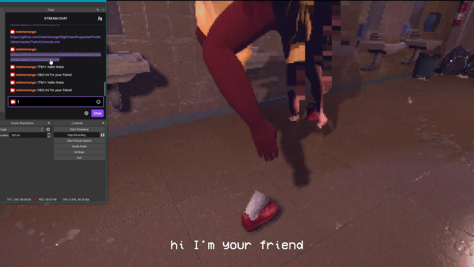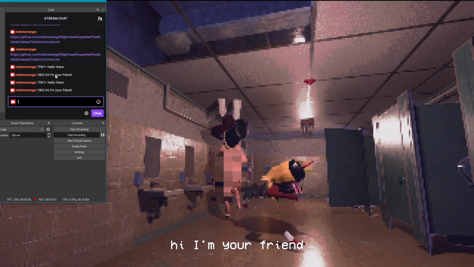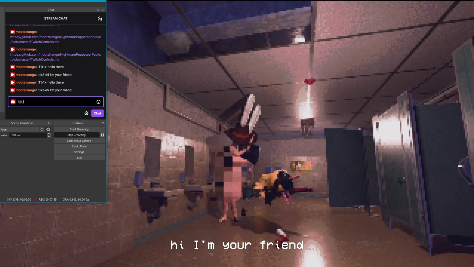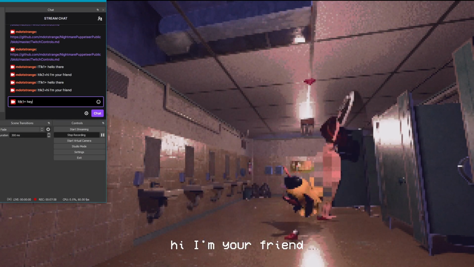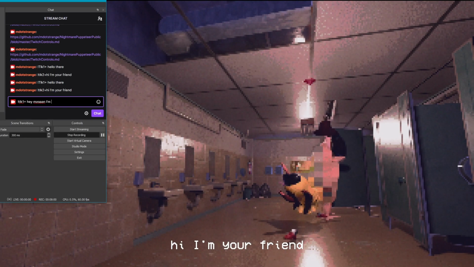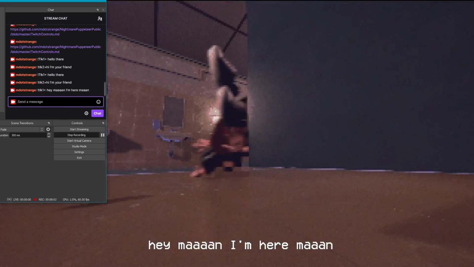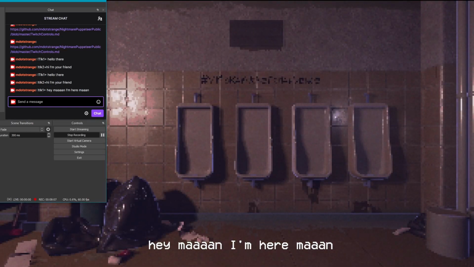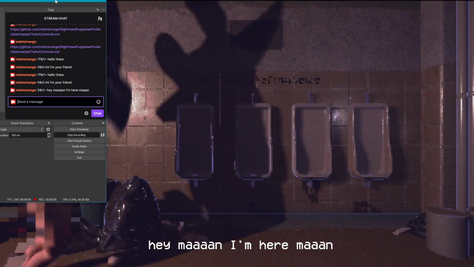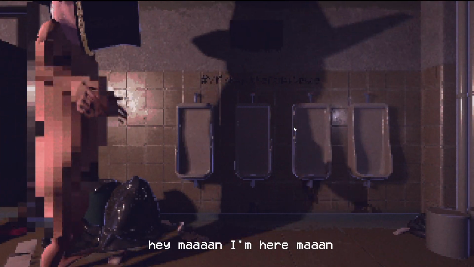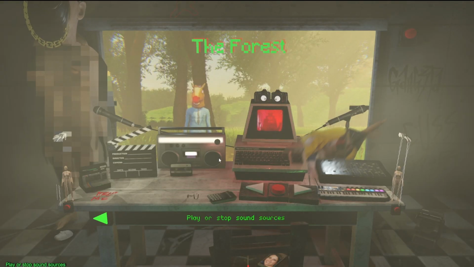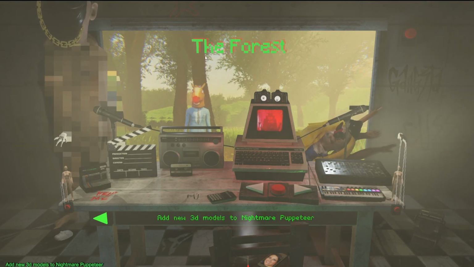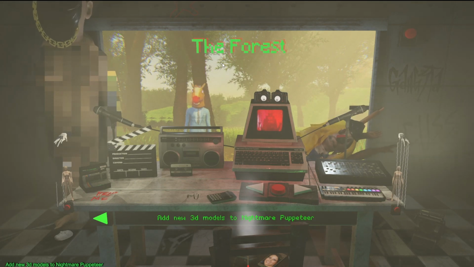Every time you run it in Twitch, it'll generate this link right here, which is all the commands. But it's just exclamation TLK 1 or 2 plus your line, like, hey man, I'm here, man. So TLK1, TLK2 is for that. Check out the Twitch commands to see that. Those Twitch commands will also work in the normal scenes if you turn them on.